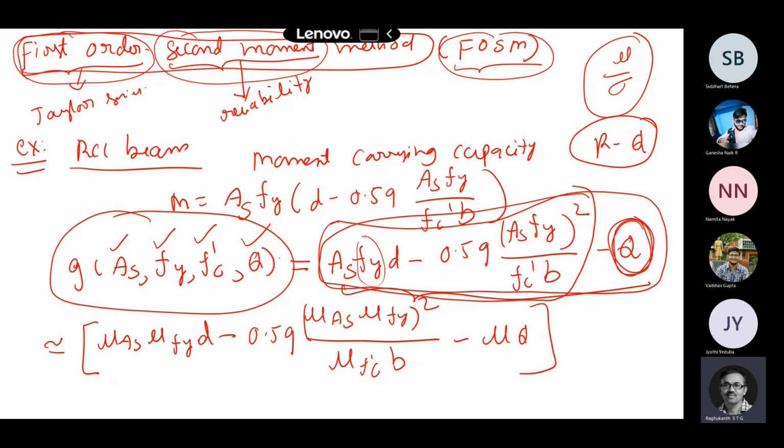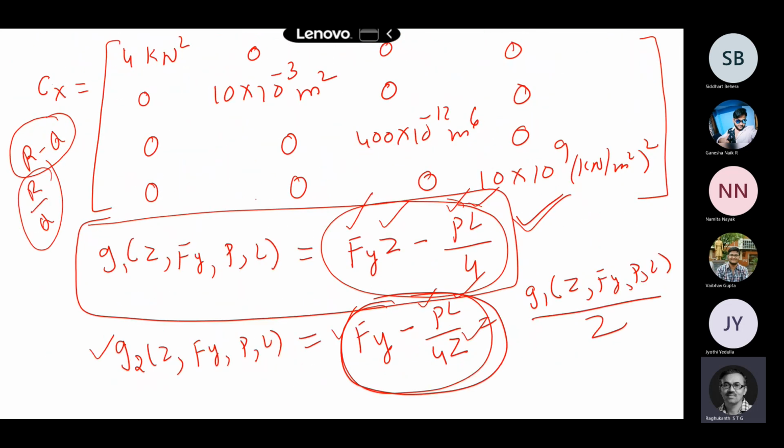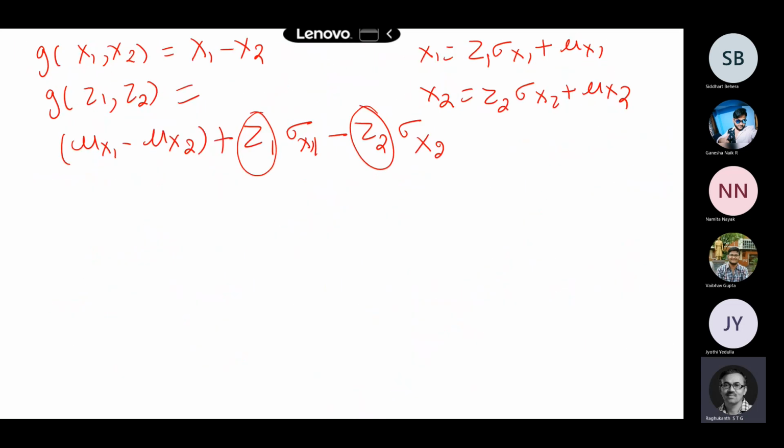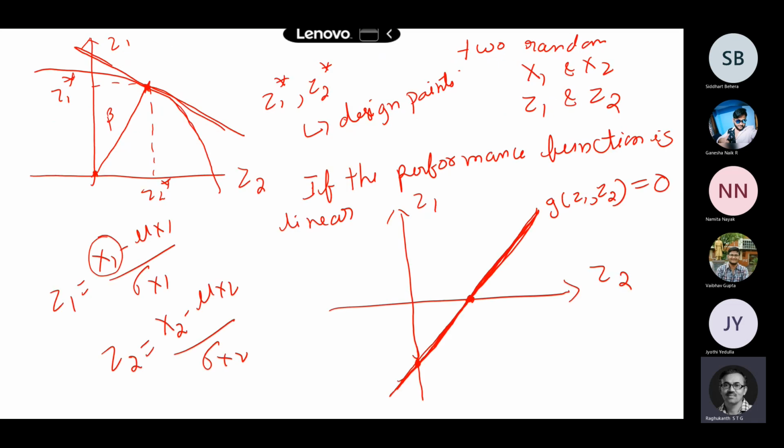But on that exact boundary, what is the value of g? On this boundary, it is exactly equal to 0, because above and below. So this point you can easily find out. You substitute z1 is equal to this expression 0 and g is also 0. You can find out z2.